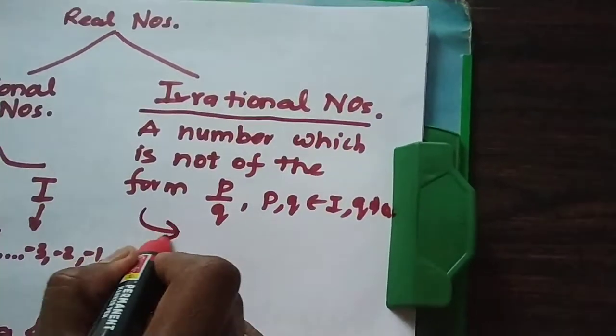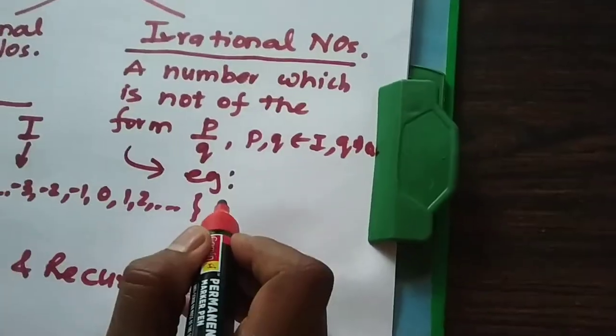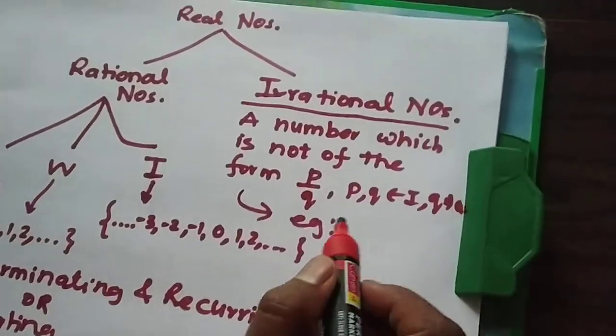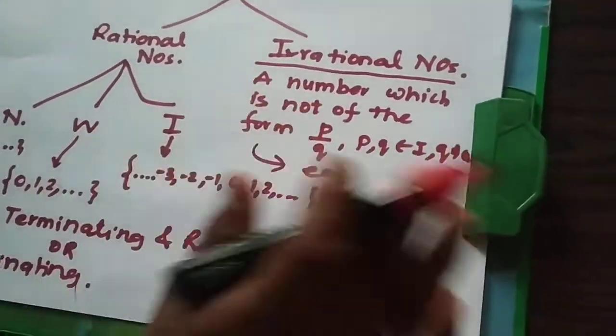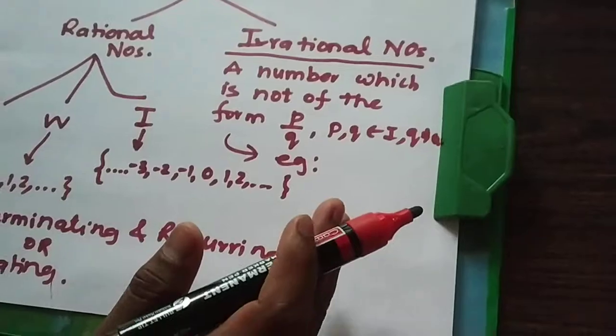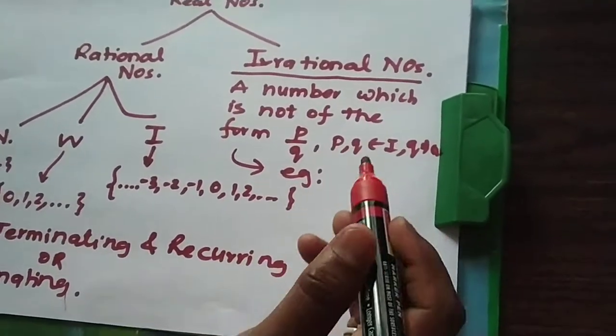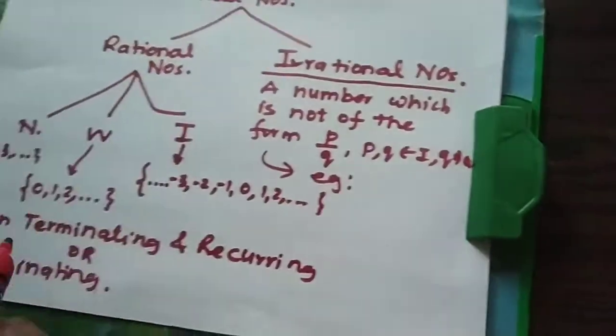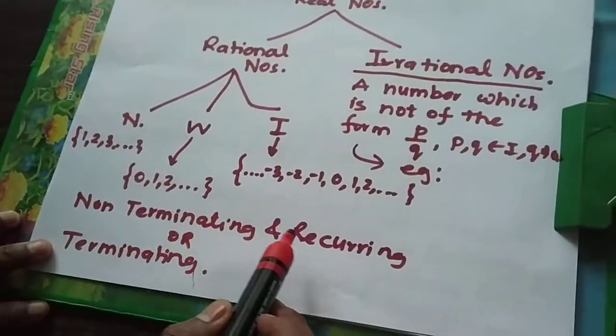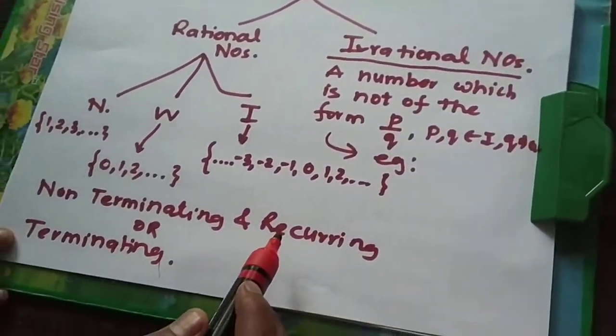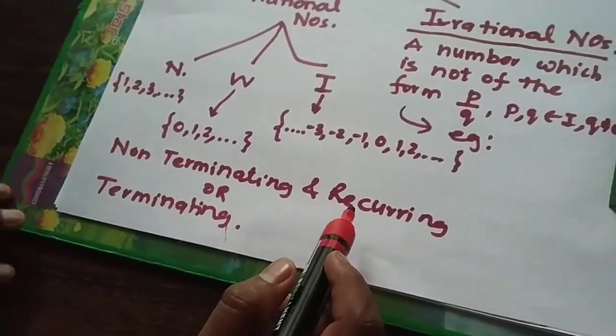Let us take some examples of irrational numbers. Rational numbers can be expressed in the form of P by Q. Rational numbers are non-terminating and recurring, so let us carefully understand.